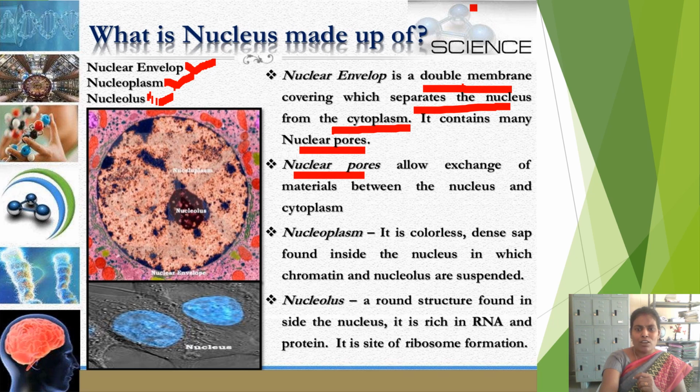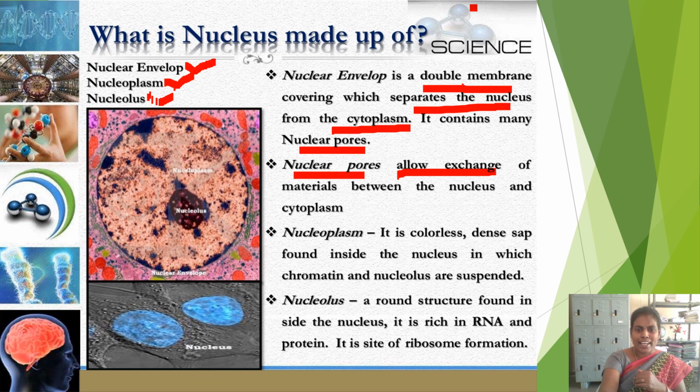These pores allow the exchange of materials between the nucleus and the cytoplasm. Whatever proteins, carbohydrates, lipids are produced inside the cytoplasm and other cell organelles are exchanged into the nucleus from the cytoplasm. This is about the nuclear envelope, which contains nuclear pores.